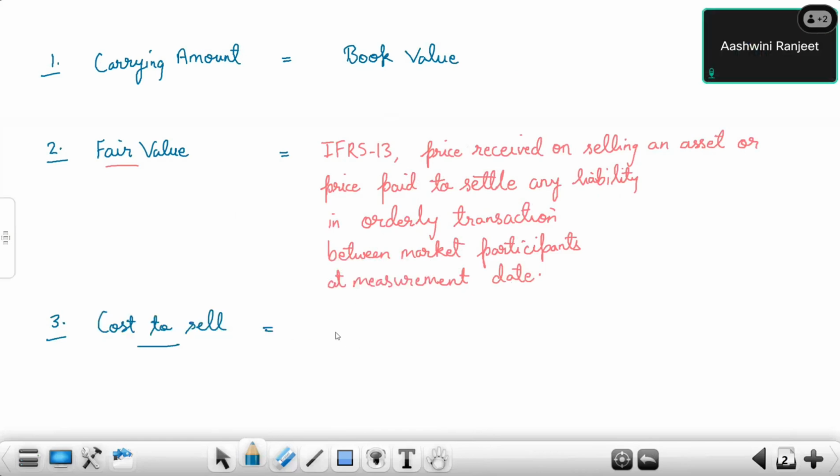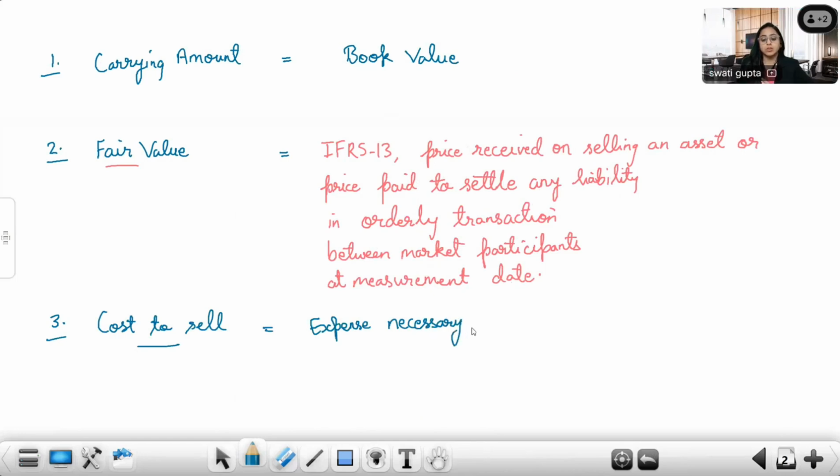Initial price of the asset, or the cost necessary to be incurred in order to make sure that the sale is happening. Correct. You can say expense necessary to execute sale, to make sale happen.